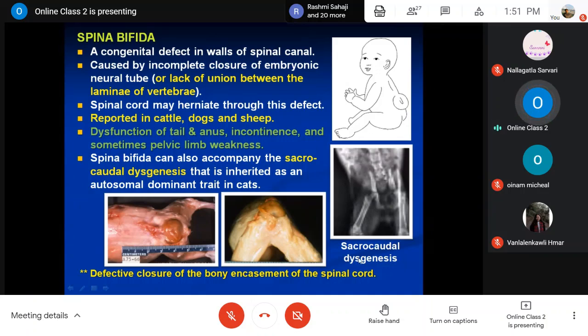The sacrocaudal portion of the spinal cord is not properly formed or developed, or if formed, it is defective, and this arrangement is dysgenesis. These show defective closure of the bony encasement of the spinal cord, leading to the particular condition called spina bifida.